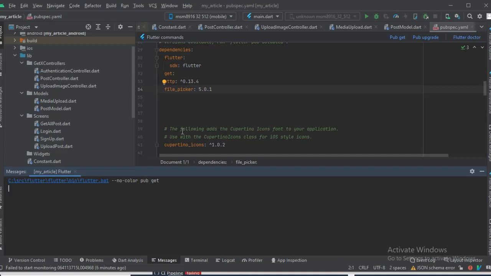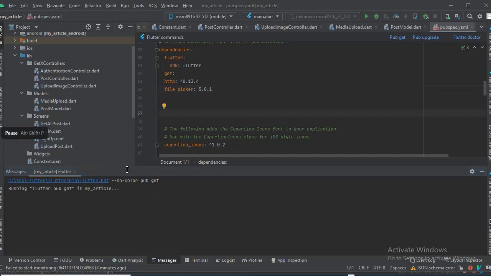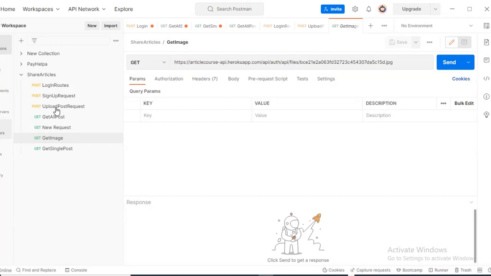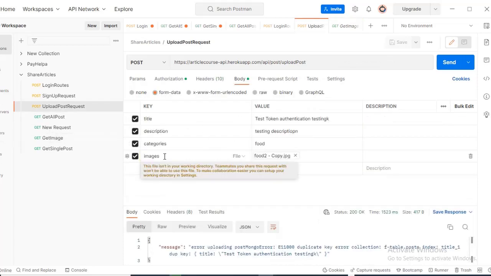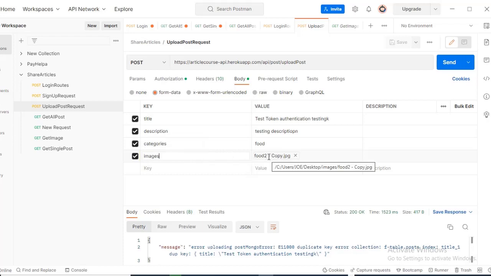So the pub get is running here. Remember we installed this file picker because we're going to upload images to the create post controller. It takes in some kind of image. Okay, let me open Postman. Let me show you what I mean. To upload a post, we need to pass in some kind of image here, you see. This image is more like a file or picture, it's not text. If you check it out here, it's a file. We are passing in a file here.